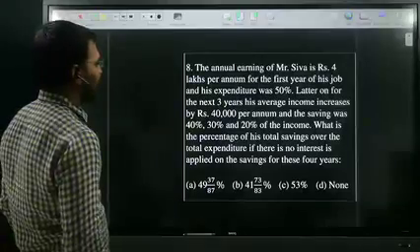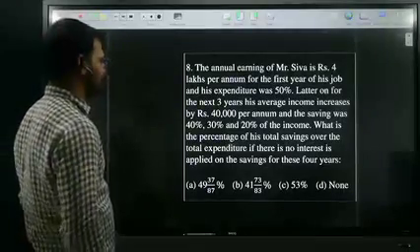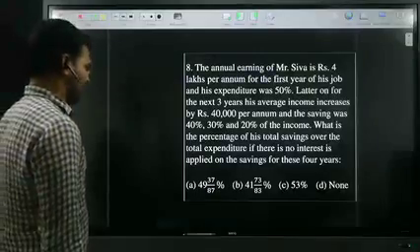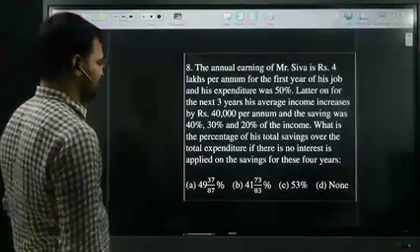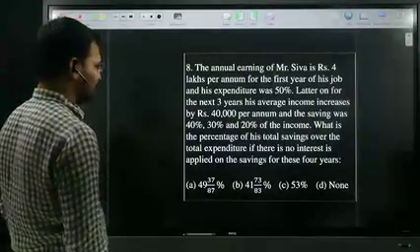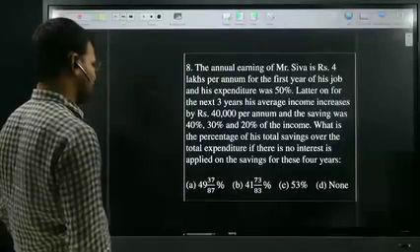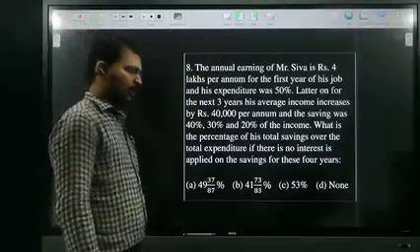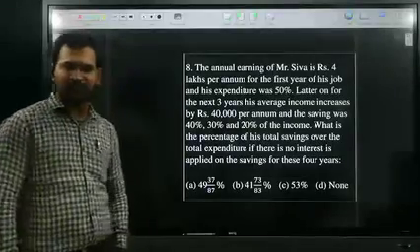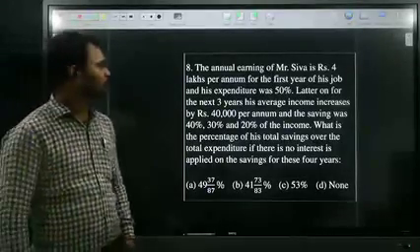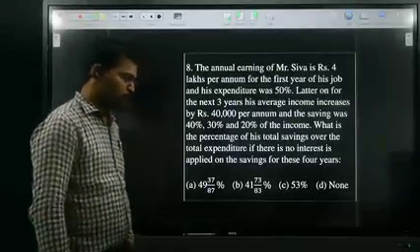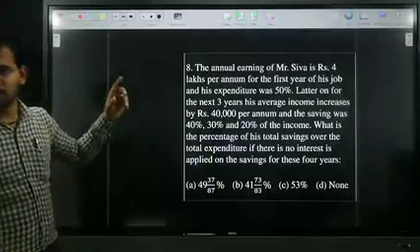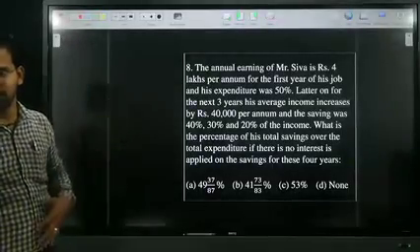Later, over the next 3 years, his average income increases by 40,000 per annum, and his savings were 40%, 30%, 20% of the income. What is the percentage of total savings over total expenditure if no interest is applied on the savings for these 4 years? Read the question first, all of you. Shall I open a new page?